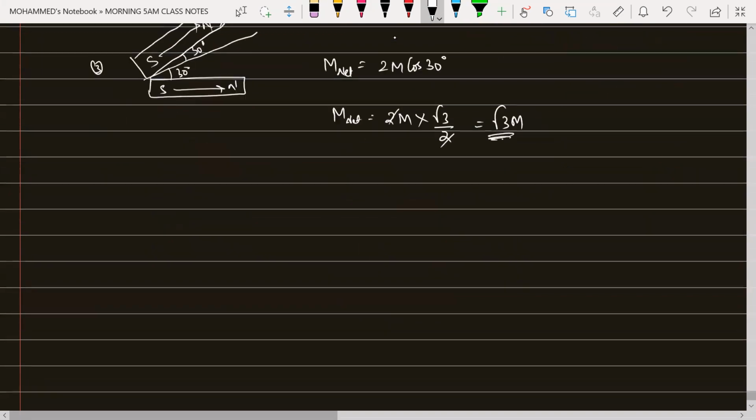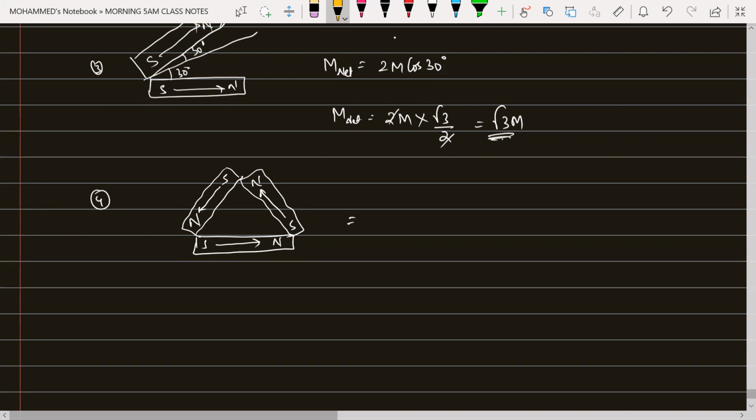Okay? Sure. This one you think and give me the answer. This is one bar magnet like this. And here there is one bar magnet like this in the form of a triangle. And here there is one more bar magnet like this. And the directions are like, say, this is south pole, north pole. This is south pole, this is north pole, and this is south pole, and this is north pole. The direction of the magnetic moment is right now from where to where? South to north like this, south to north like this, south to north like this.